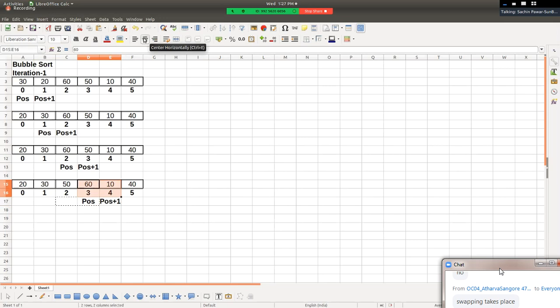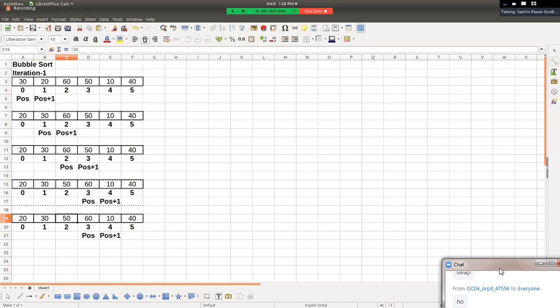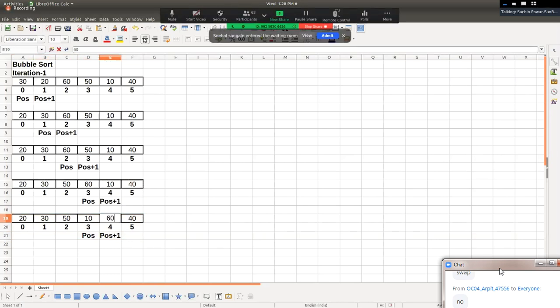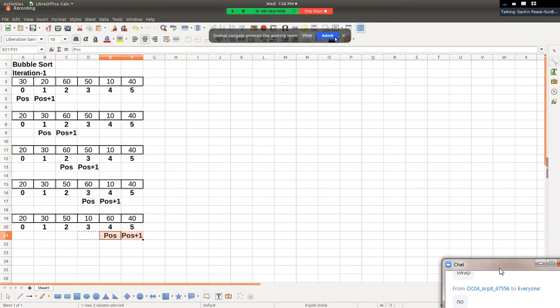Is this pair in order? No, this pair is not in order, and hence swapping takes place. So 10 and 60 get swapped, and we say position plus plus. Then 60 and 40, this pair gets compared.